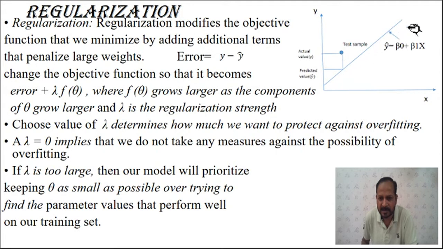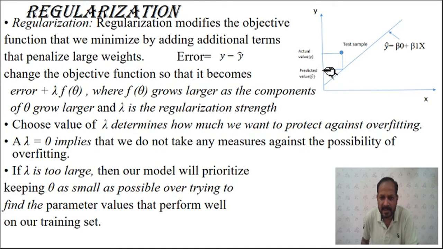This predictor gives the predicted values corresponding to different values of the input x. So corresponding to this test point, its actual value is this, and the predicted value comes from this predictor or regressor.